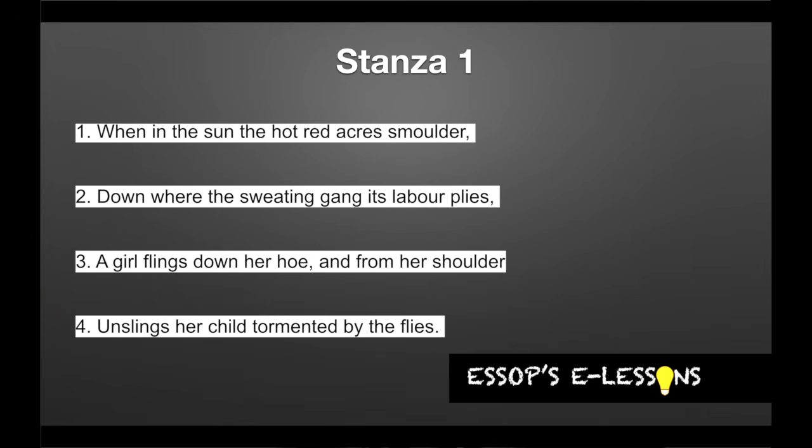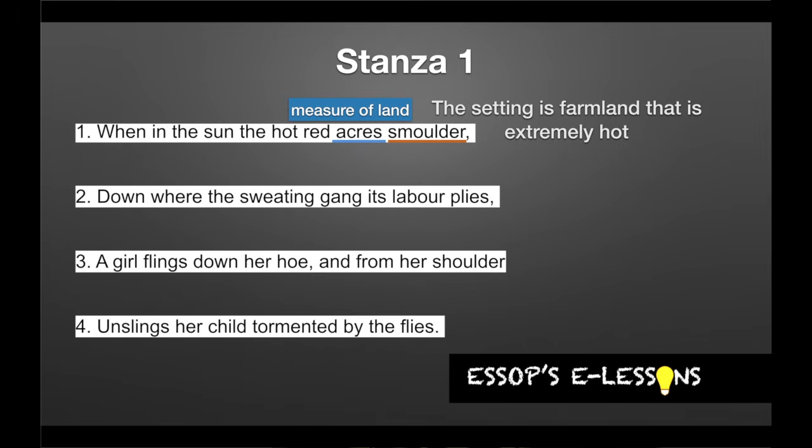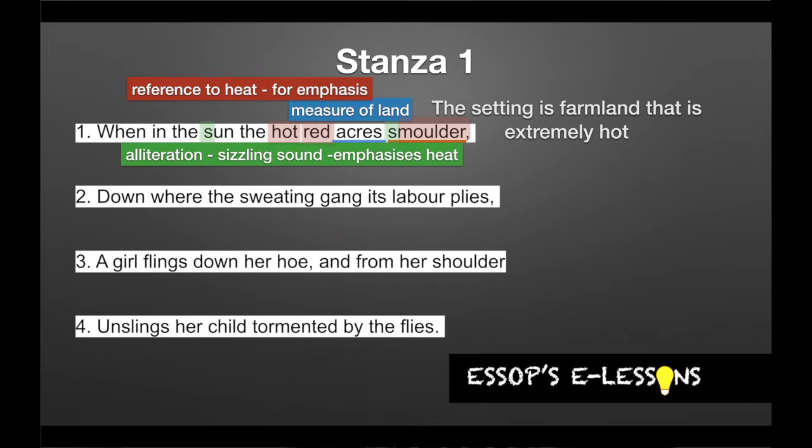When the sun, the red hot acres smolder. So let's take a look at the word acres. Basically means a measure of land. Right? Smolder tells us that the setting is farmland, that it's extremely hot. There's a few more references to the heat. So we see the repetition of the S sound in sun and smolder. And this is an example of alliteration, and it imitates a sizzling sound, which emphasizes the heat that the poet's trying to point out. We also see words like hot, red, and smolder, right? All references to the heat, all emphasizing how hot it is.